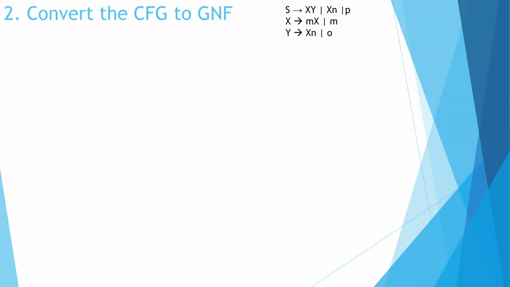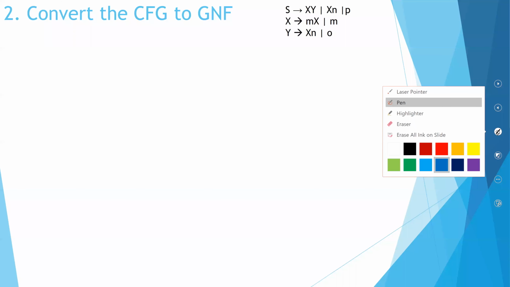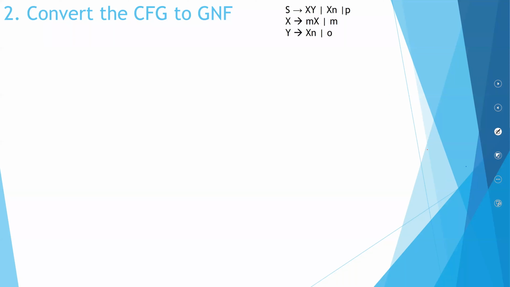Okay, so you have a given grammar. You have to convert it into a GNF. As we saw earlier, the first thing you should do is check whether it is in Chomsky normal form. These three do not follow the Chomsky normal form. So first thing you should do is convert it into Chomsky normal form. Just quickly do it.